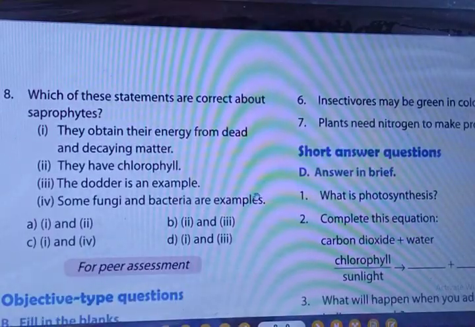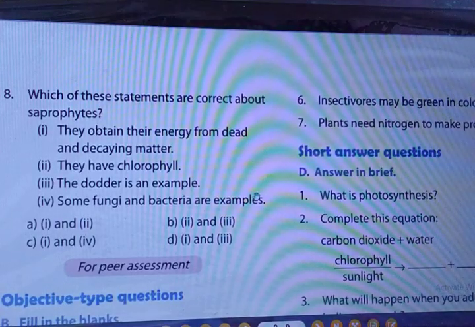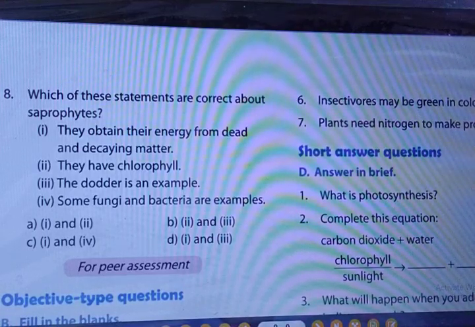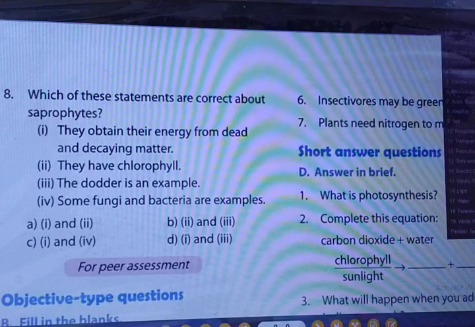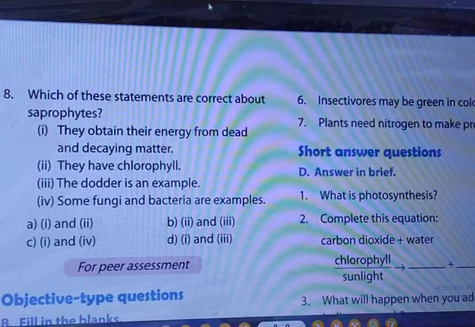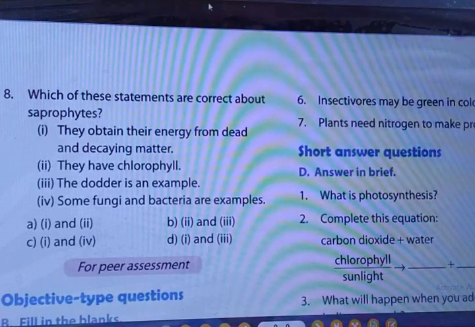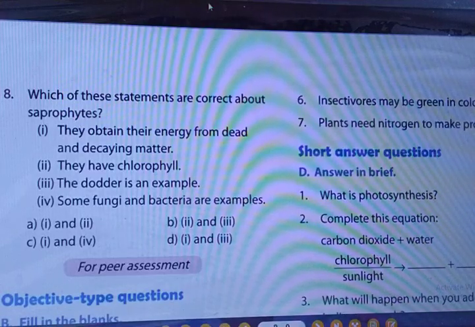So you can see question number 8. Which of these statements are correct about the saprophytes? They obtain their energy from dead and decaying matter. They have chlorophyll. The dodder is an example, and some fungi and bacteria are examples. Option A, first and second. Option B, second and third. Option C, first and fourth. And option D, first and third.